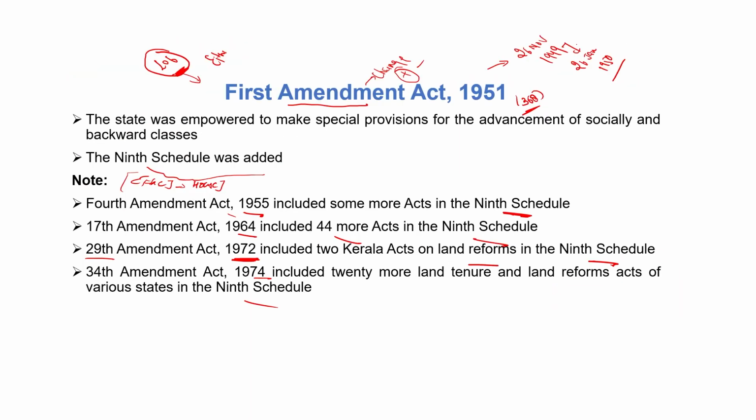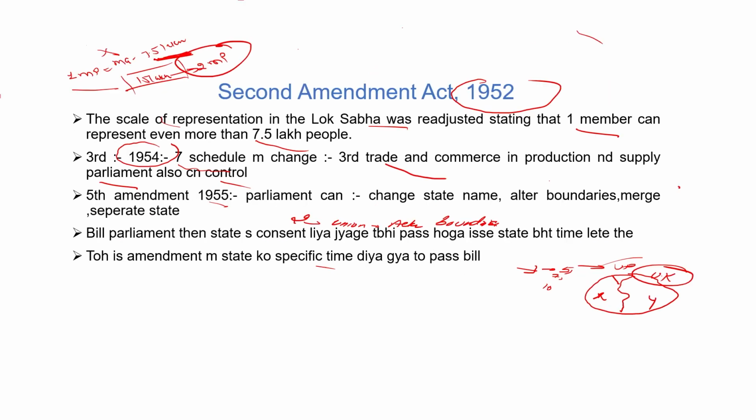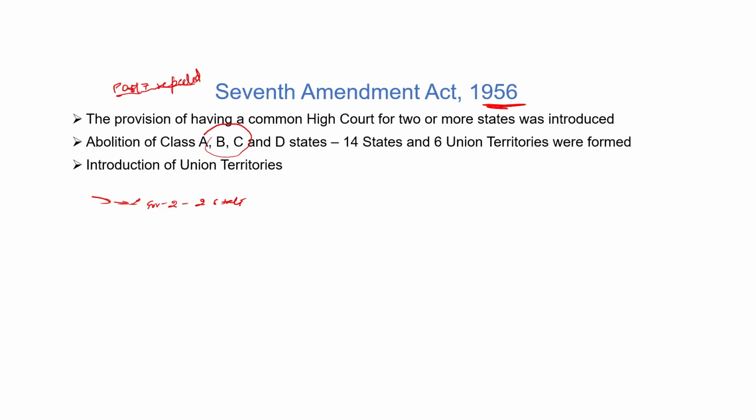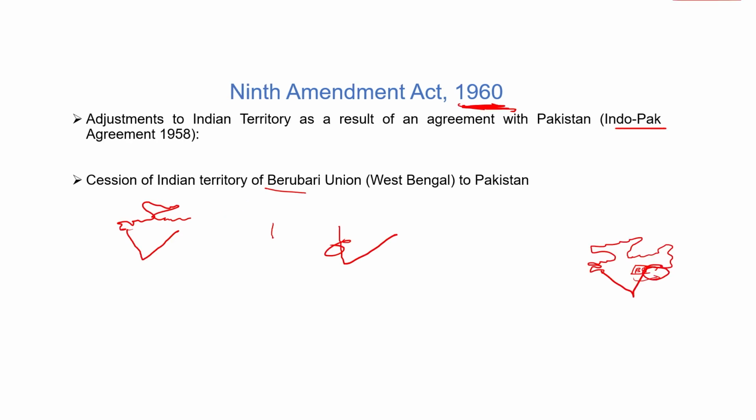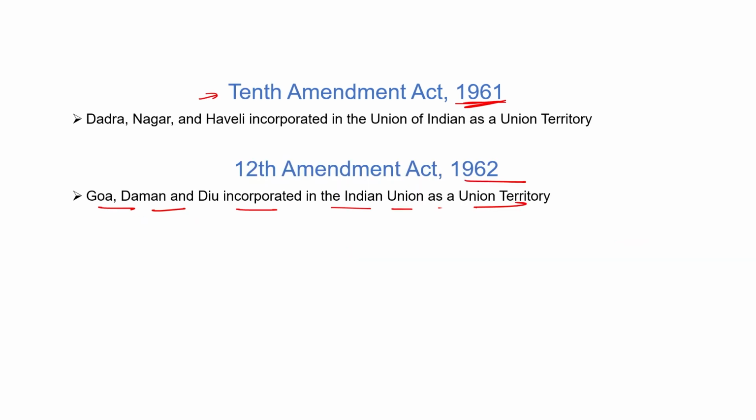So let's quickly revise the session we have discussed. First constitutional amendment, in which the 9th Schedule was added. In the second constitutional amendment, more than 7.5 lakh people can be represented by 1 MP. And the third amendment, some changes in the schedule. Fifth amendment, Parliament or President gives a fixed time to pass a bill in a state. Seventh Amendment Act, B state was removed. A governor can work for 2 or more states, and one high court can work for 2 or more states. 9th Amendment, the Berubari area was given to Pakistan.